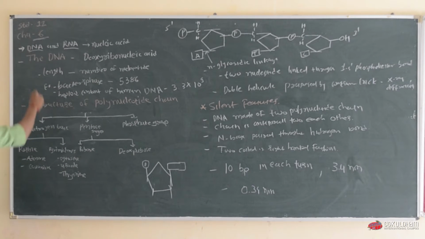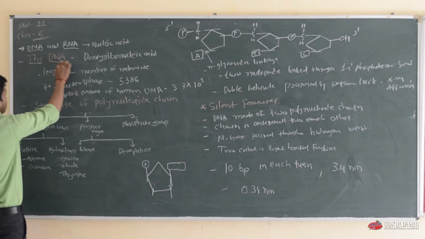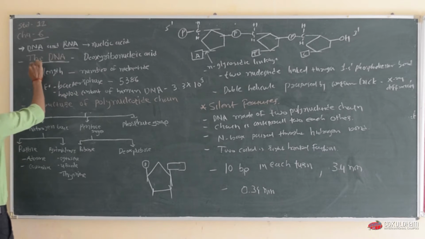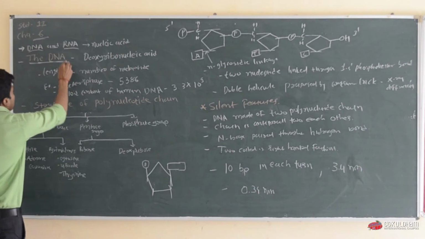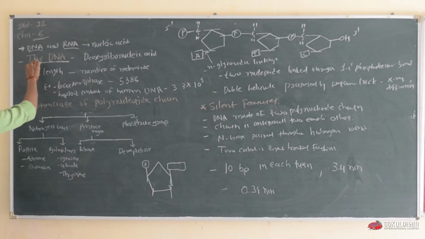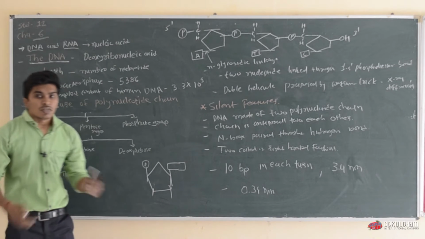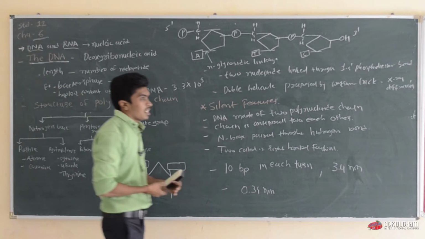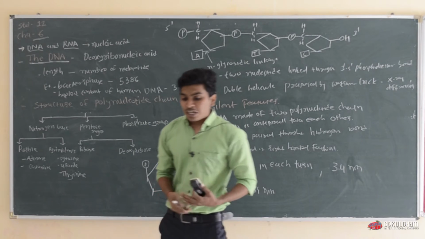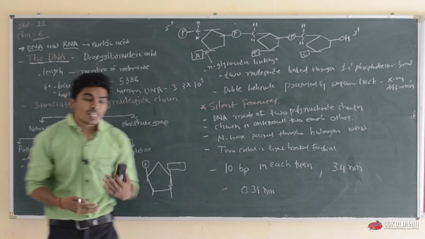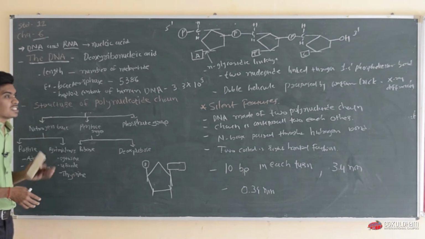Now let us see the structure of DNA. Today we will discuss the structure of DNA, then the processes by which DNA makes its copies and how it is expressed in the cell.